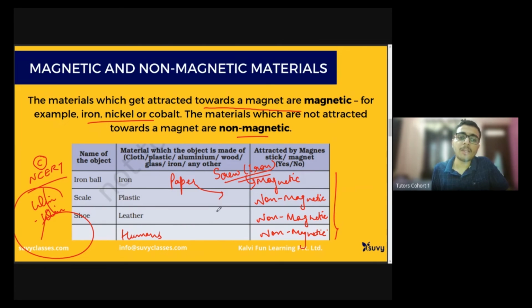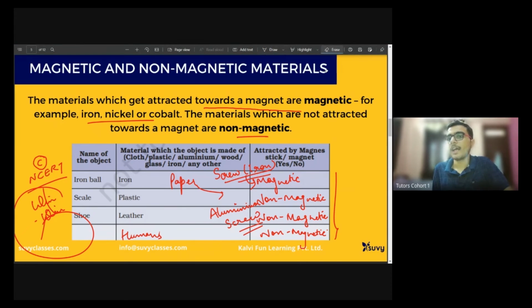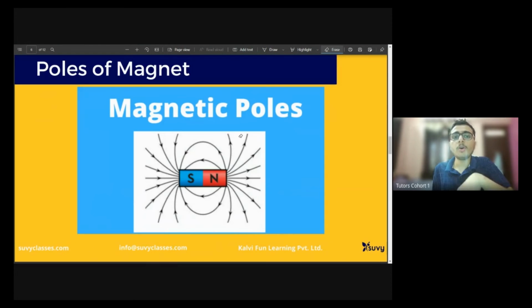Okay, if we are making it from any other substance, for example, aluminium, aluminium is non-magnetic. So an aluminium screw will be non-magnetic. Very good. So now, poles of the magnet. As you know, a magnet has a north pole and a south pole, as I was just discussing.